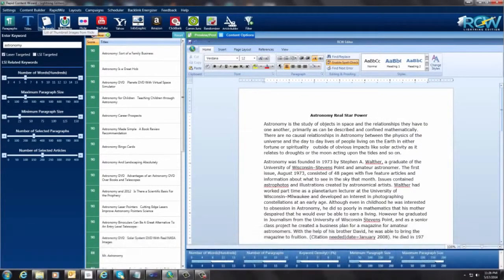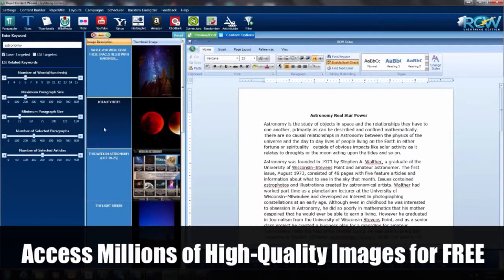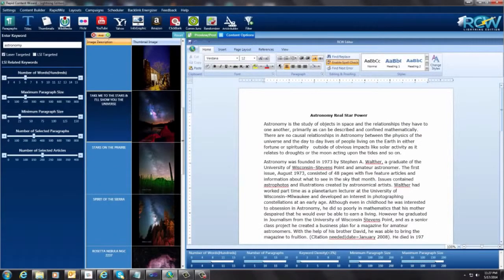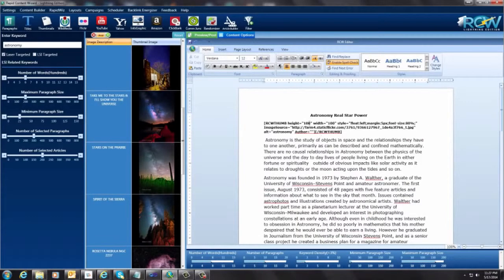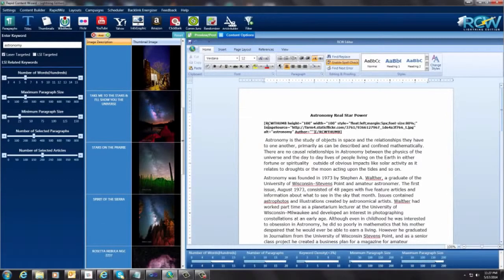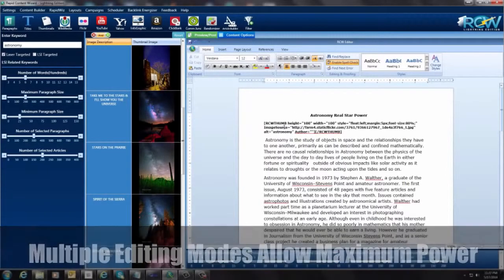And the next thing I'm going to do is put a thumbnail. Okay, and look at all these wonderful looking pictures that we can use here for our thumbnail. I'm just going to pick something here. This one looks interesting. Again, I can just double click on this, and it sticks it right below here. You may be wondering what this notation is all about. Well, this is called shortcode, and I'm going to show you in a minute how this will be rendered so that you won't have to look at this. We do this because this is a word editor and it doesn't display HTML, just so you know.